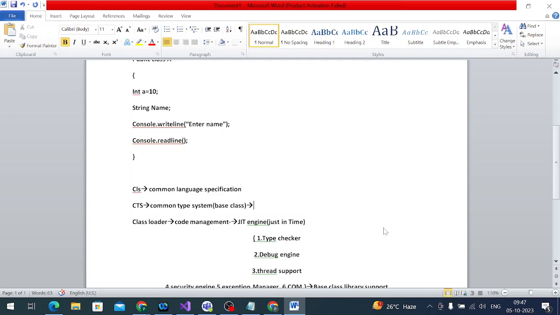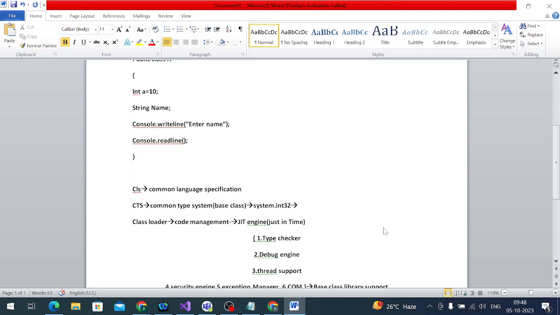Now how can we identify it? System.Int32 or Int64. This is one kind of class. This class provides the integer type of data.